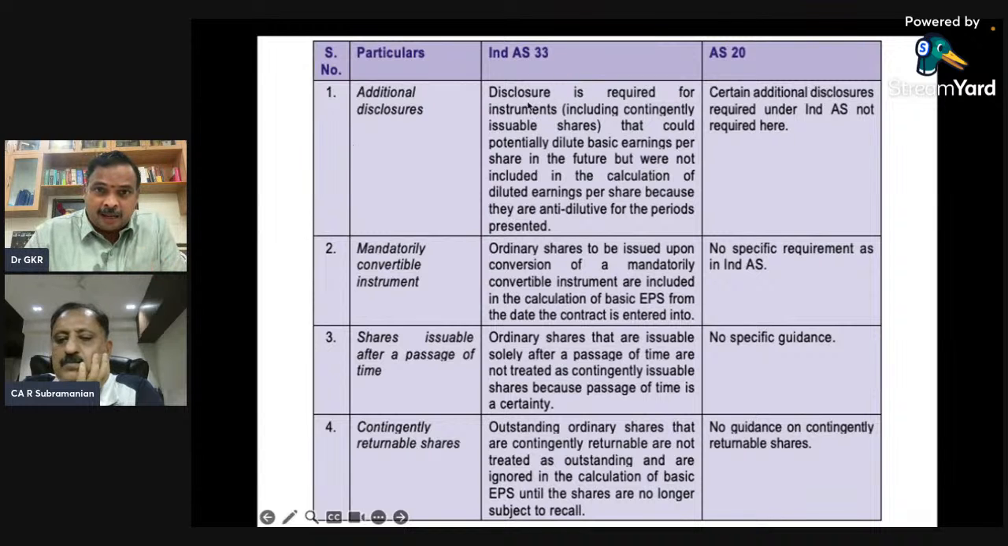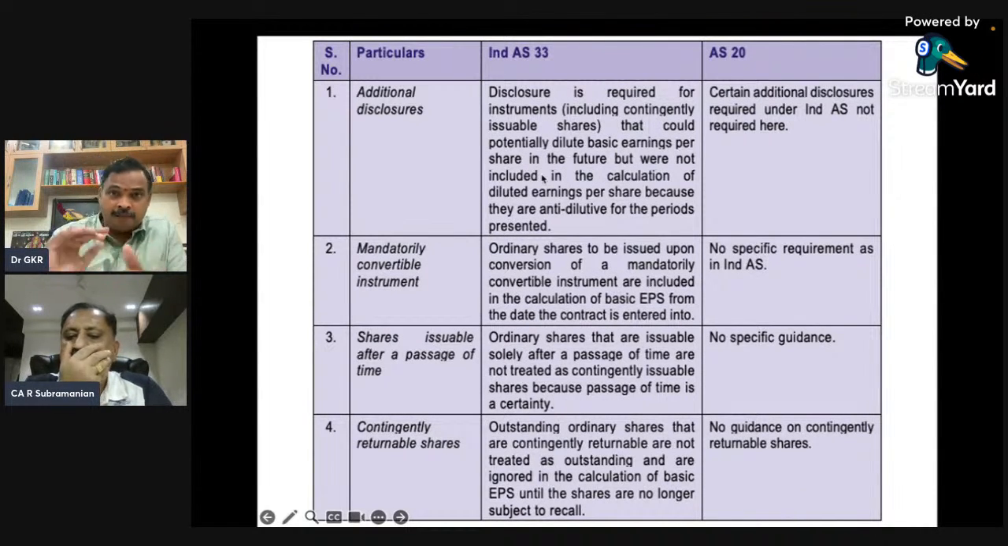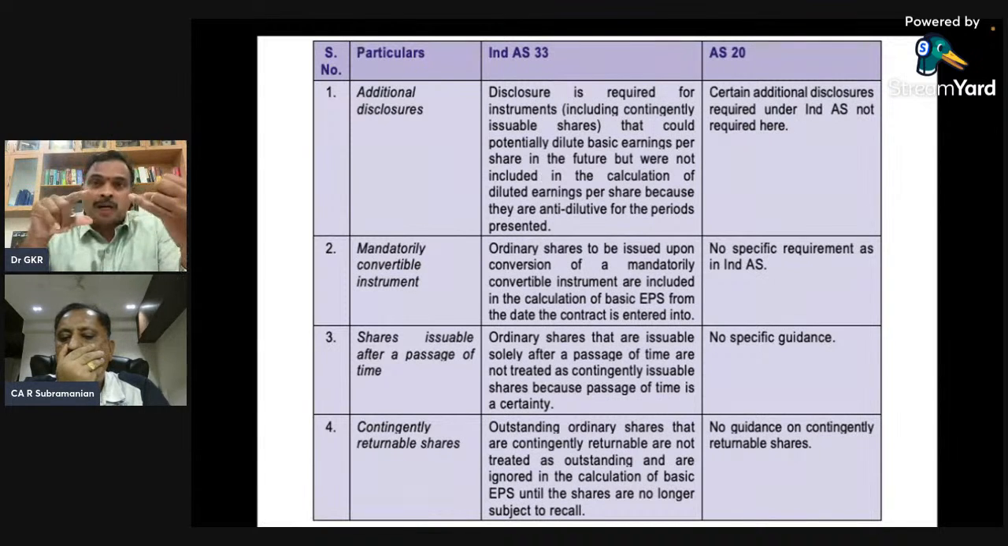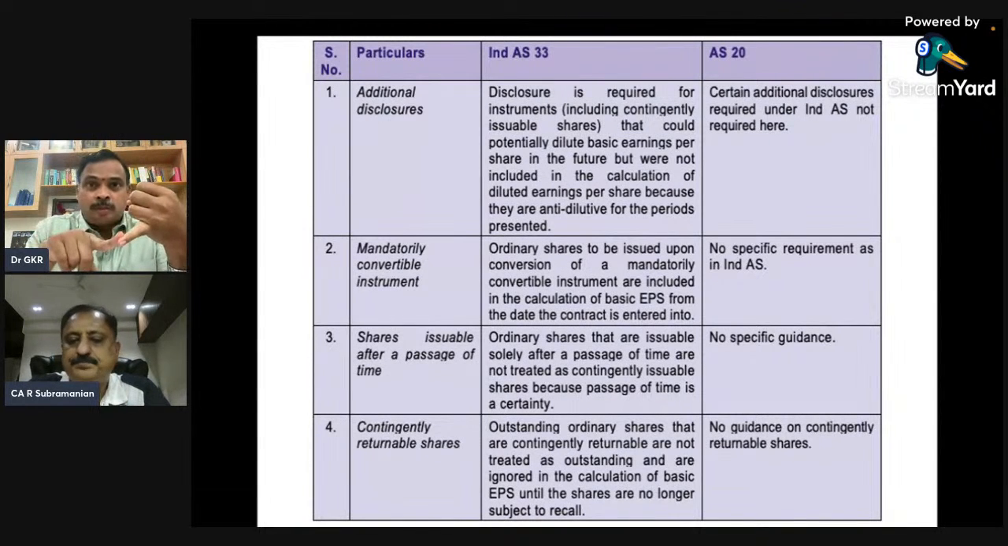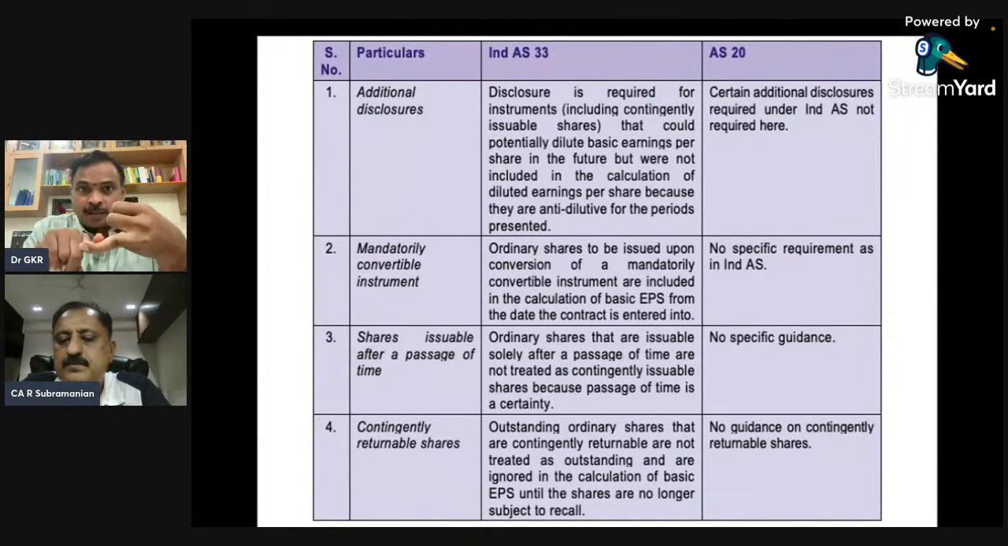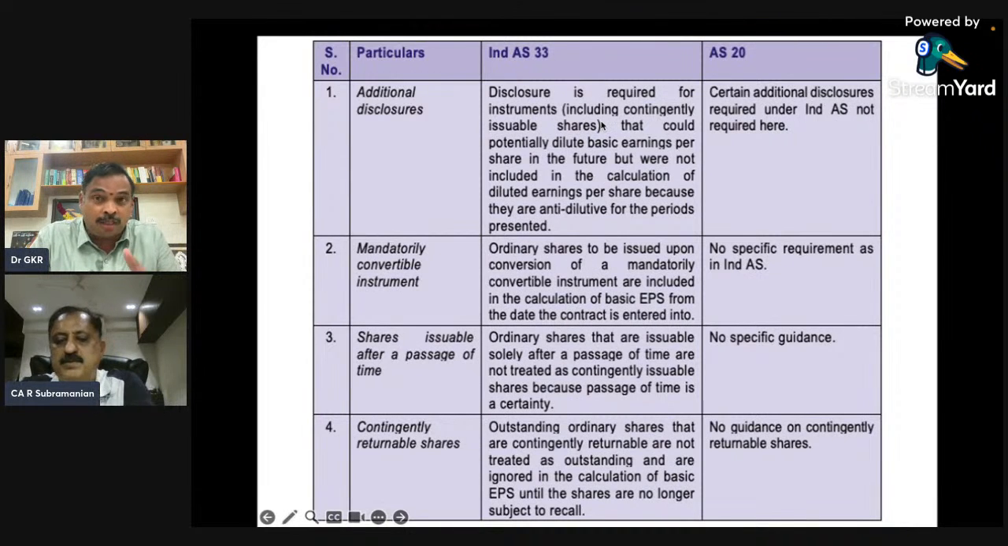In Ind AS 33, disclosure is required for instruments that could potentially dilute the basic earnings per share. So I will be bringing before you what is earnings per share, what is meant by diluted earnings per share, what is meant by potential ordinary shares, I repeat the word potential, the shares which will become shares in days to come. So especially contingently issuable shares.